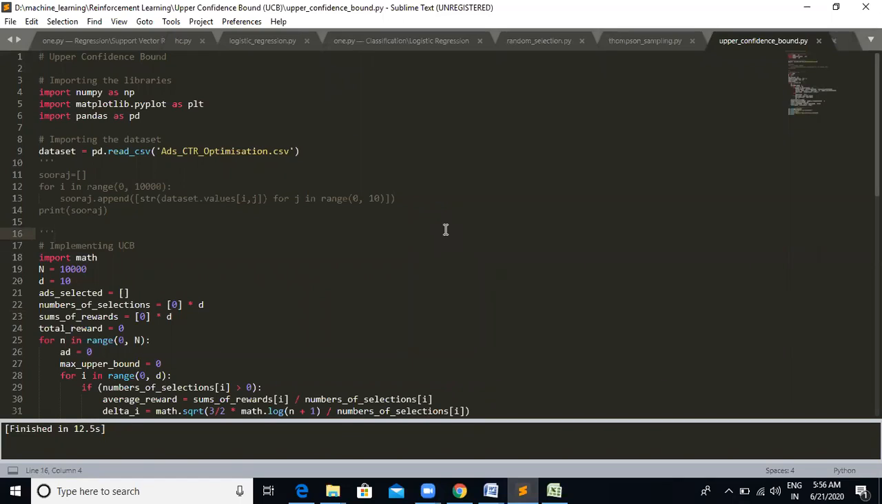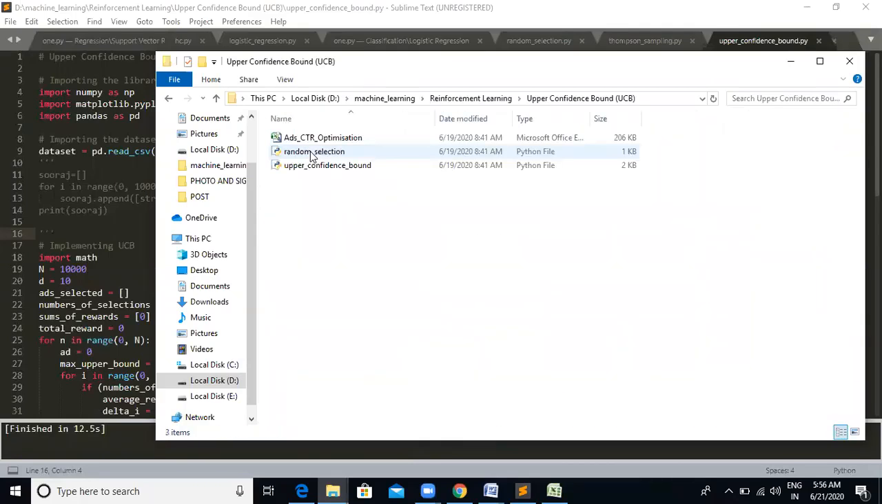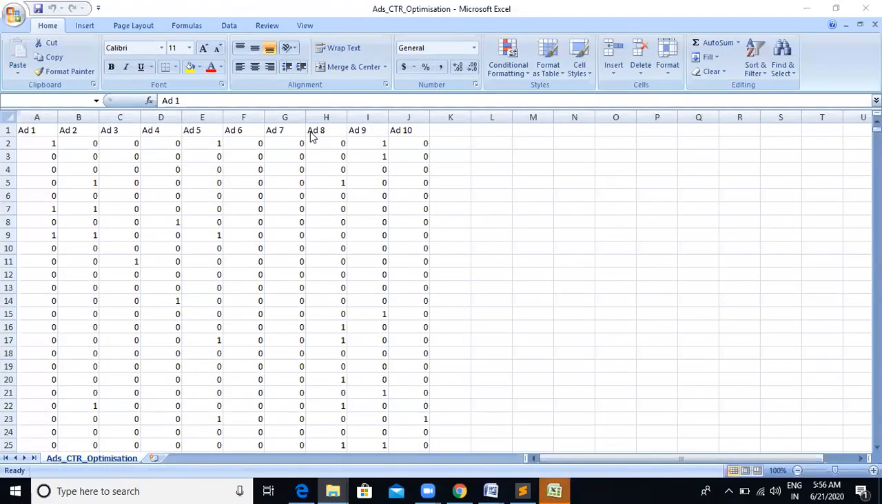First we import the libraries: import NumPy, Matplotlib pyplot, and pandas. Matplotlib is used for creating charts, and pandas is used for reading a file. NumPy is used for calculations, mathematically performing the operations. Now we import the dataset, which was downloaded from the UCI machine learning repository, for reinforcement learning upper confidence bound. These are the ads: Ad 1, Ad 2, up to Ad 10, and these are categorical values.